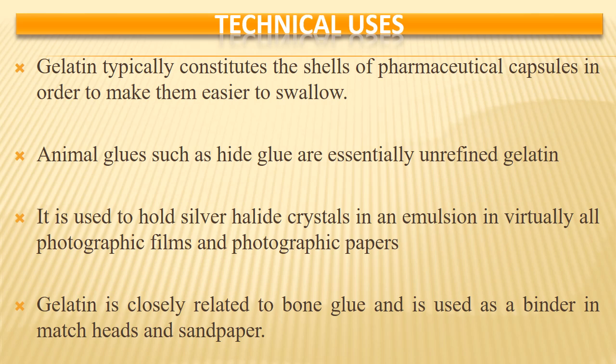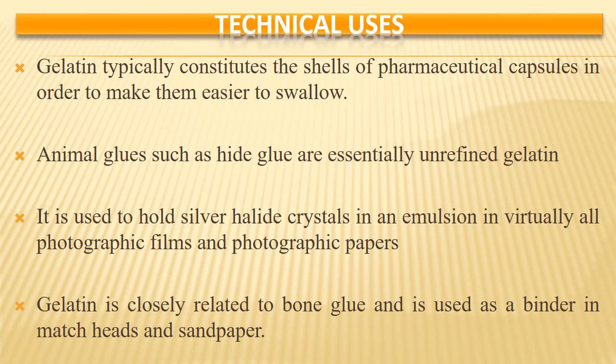Then there are other industrial uses, particularly of the lower grade of gelatin, that is glue, coming mostly from hides, and that is unrefined gelatin. They are used to hold silver halide crystals in the emulsion in virtually all photographic films.